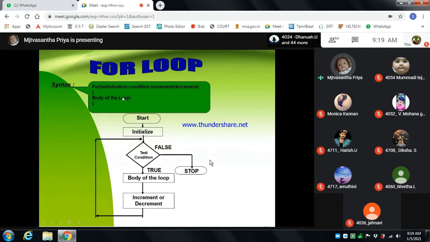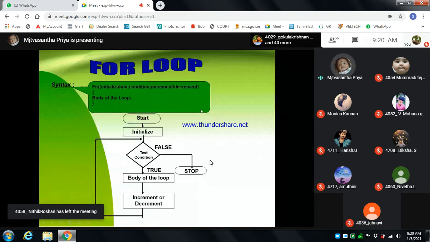Yes, it will be less than. So it will do the body of the loop. Then the increment or decrement goes to the condition and checks the condition again. It will go on until the condition becomes false.